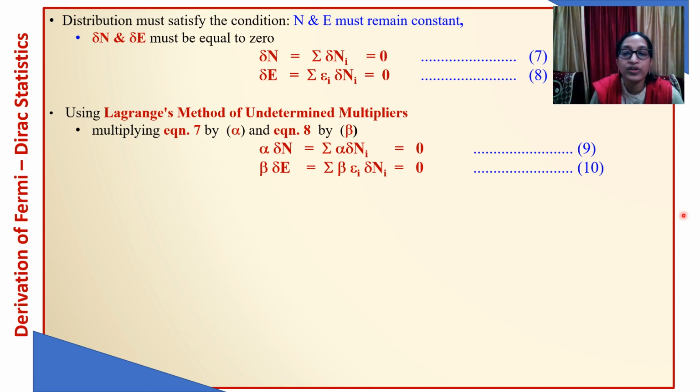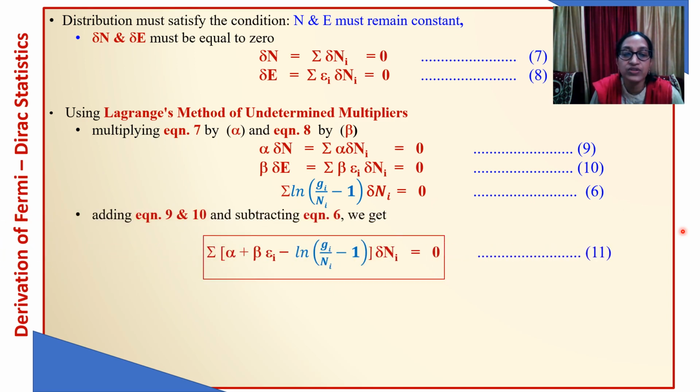Then we have already the most probable distribution. As in the case above, for the Bose-Einstein, we can add all the three by just putting minus sign here, or add these two and subtract this equation. So we get this equation.